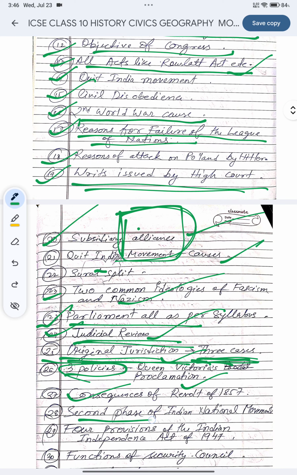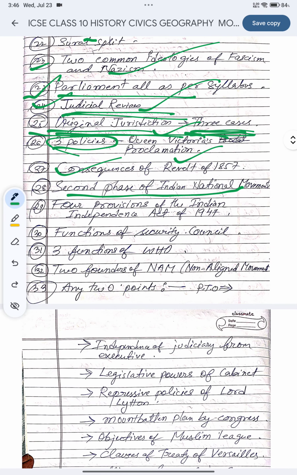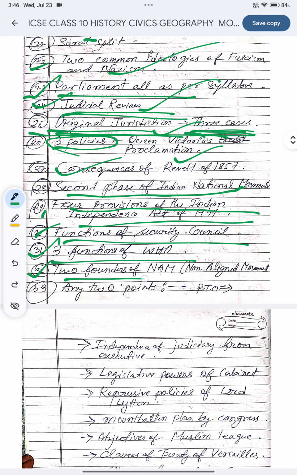28, second phase of the Indian national movement. Then 29, 4 provisions of the Indian Independence Act of 1947. 30, functions of the Security Council. 31, 3 functions of WHO. 32, 2 founders of NAM, the non-aligned movement. 33, any 2 points regarding independence of judiciary from executive.